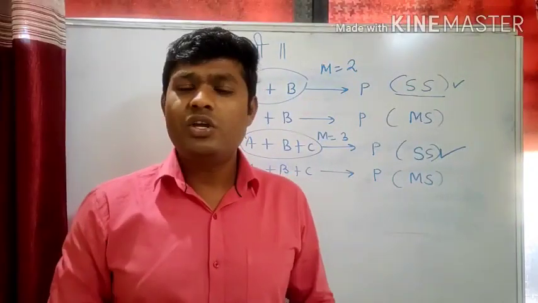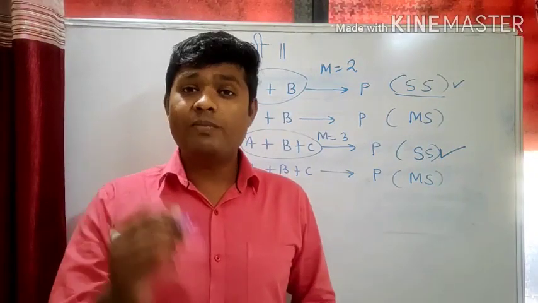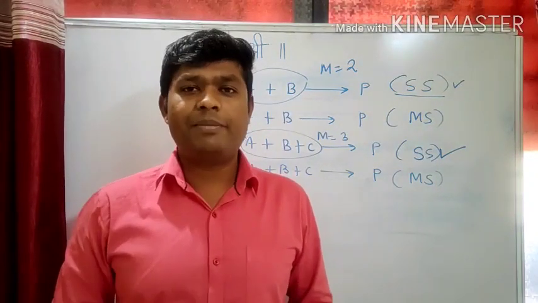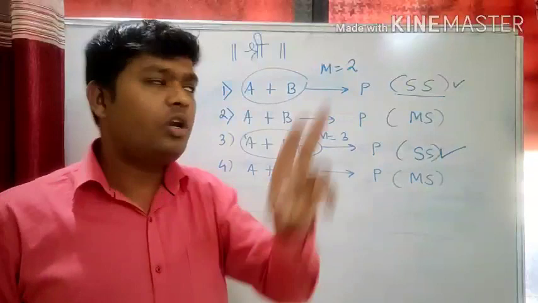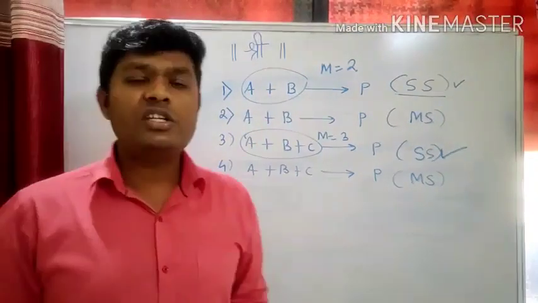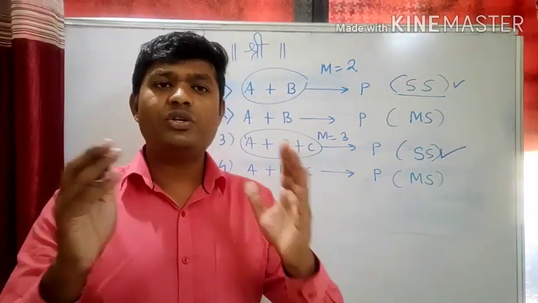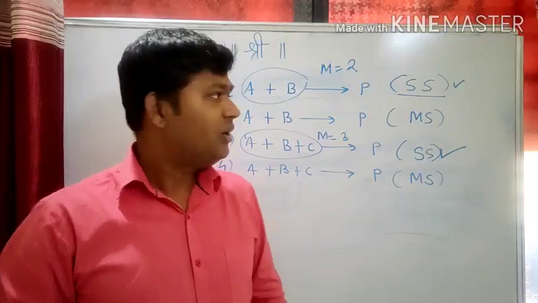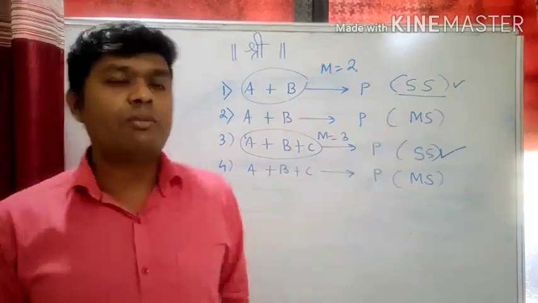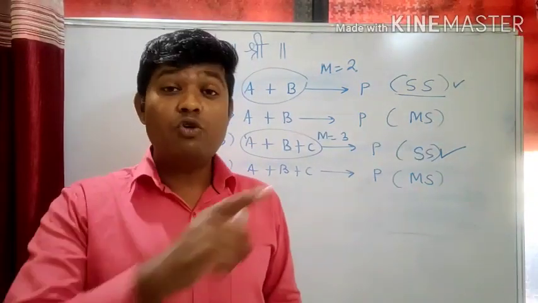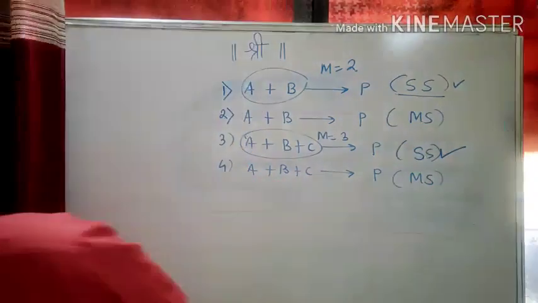So for a single step reaction, you can directly see how many molecules are involved, and by looking at those molecules you can predict the molecularity of the reaction. For the first reaction, A plus B, 2 molecules are involved, so molecularity is 2. In the third reaction, 3 molecules are involved, A plus B plus C, so molecularity is 3. So for a single step reaction, directly look at the number of molecules. But for a multi-step reaction, you cannot say that the number of molecules involved is the molecularity. For that, you have to predict which of the many steps is the slow step. Let us simplify the concept.